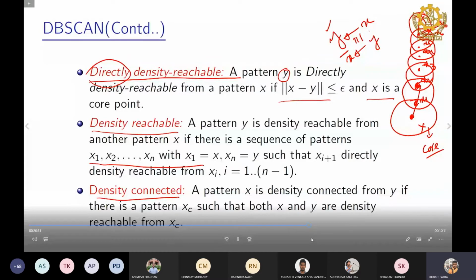It's called density connected. So two objects, pattern x is density connected from y. Let's say we have a point x and we have another point y. Pattern x is density connected from y. So let's say I put a mark here. We write it here because we already have written here.